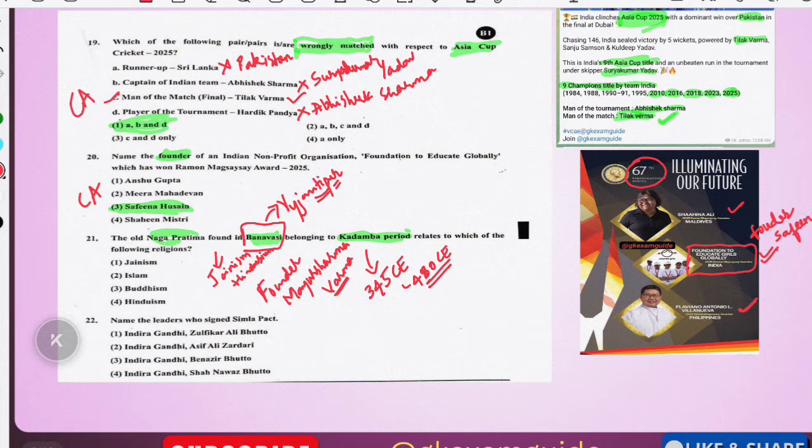And the Buddhists did not follow from the Kadamba period, but before that in this place, some Buddhist related rulers were there. So you can see some Buddhist related things in that place. So the old Naga Pratima found in Banavasi belongs to the Buddhism religion. Please do remember this, and this is the correct option. And coming to the capital Banavasi, the emblem or the logo is a lion. Symbol of the Kadamba dynasty is the lion.